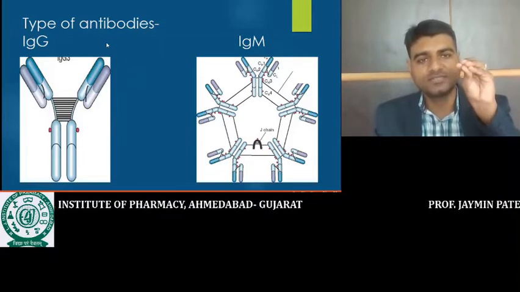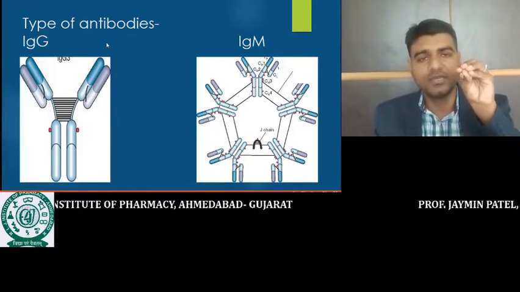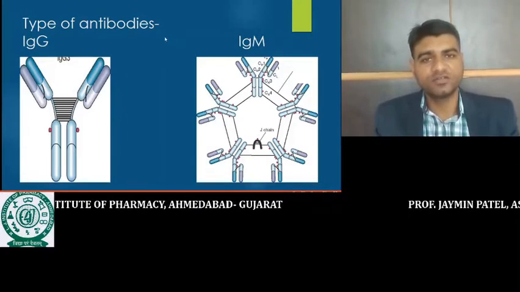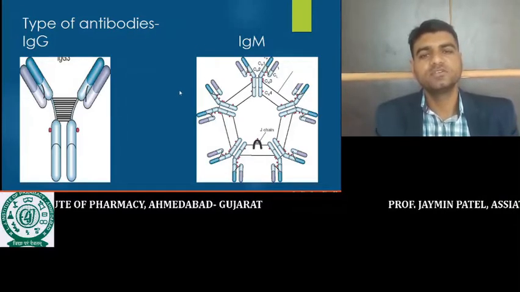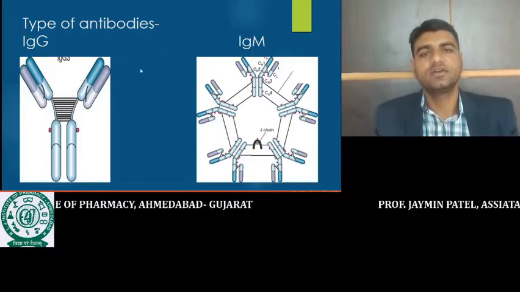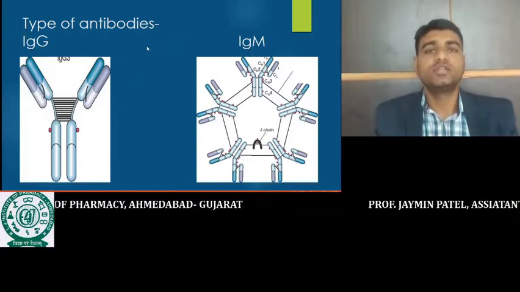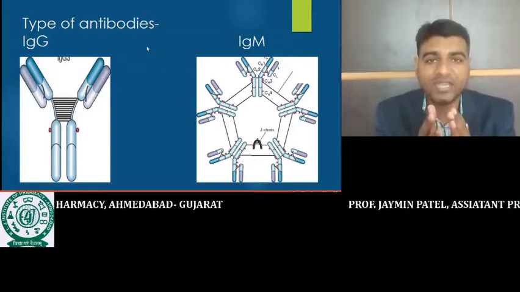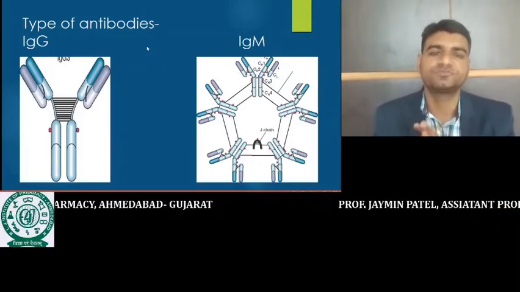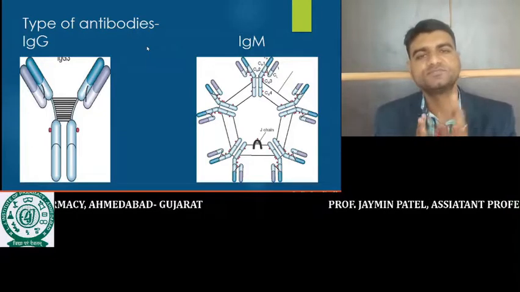So 5 antibodies show 10 binding sites: 1, 2, 3, 4, 5, 6, 7, 8, 9 and 10. So IgM can bind with 10 epitopes of an antigen.